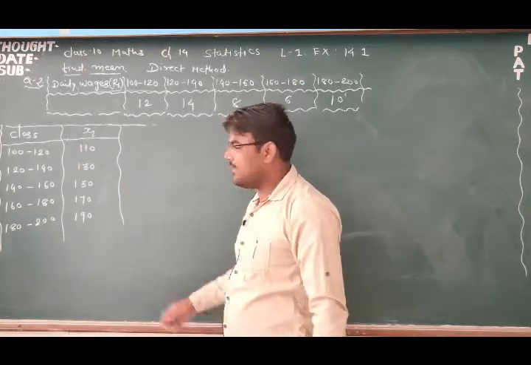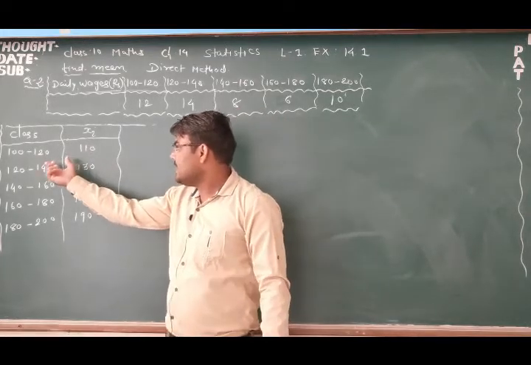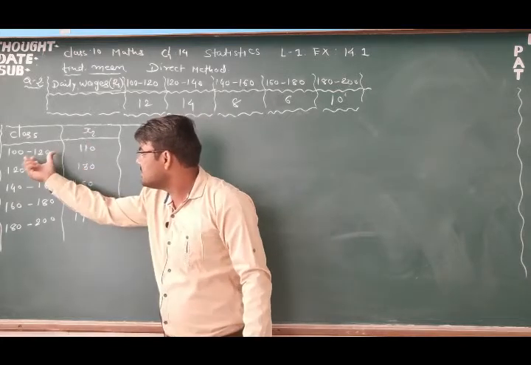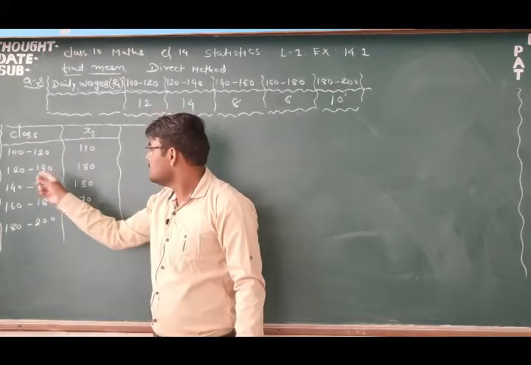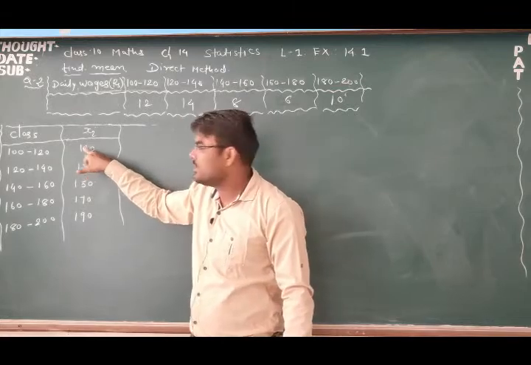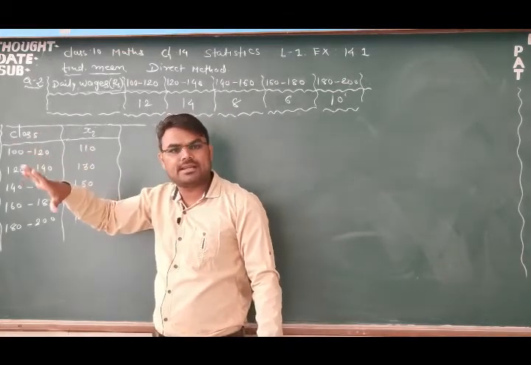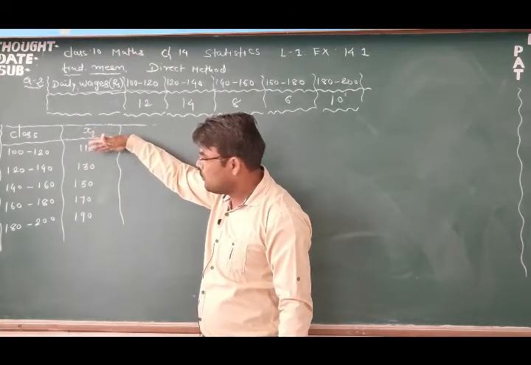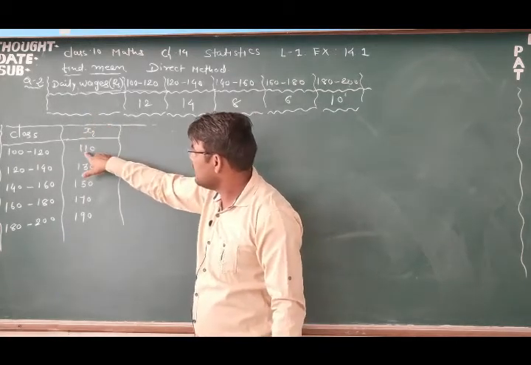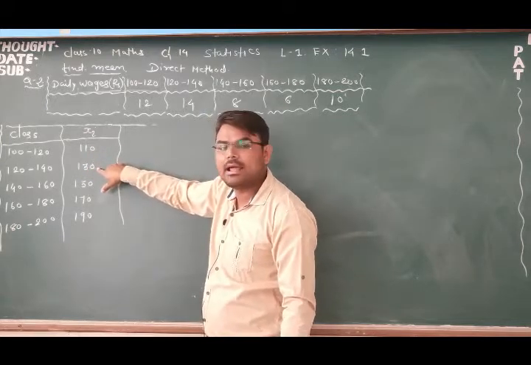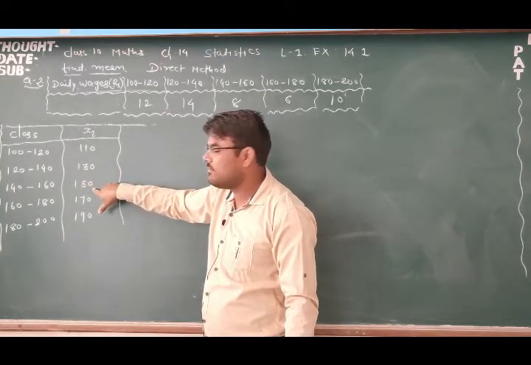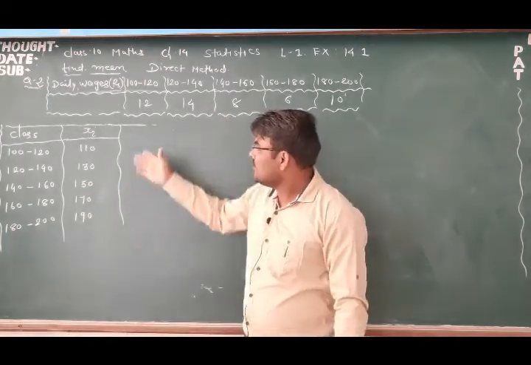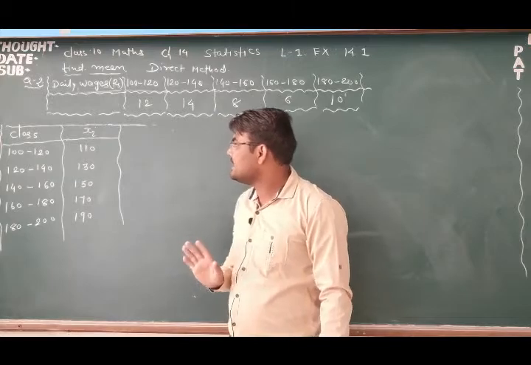So how to find it directly, friends? First you have to take the average of the first class, that is 110, and then add the class length of the classes. Look here, first we will have 110, and what is the class length? That is 20. So add 20 gradually to the previous xi. So 110, then add 20, we have 130, then adding 20 we have 150, then 170, then 190. So now we have already found the xi.